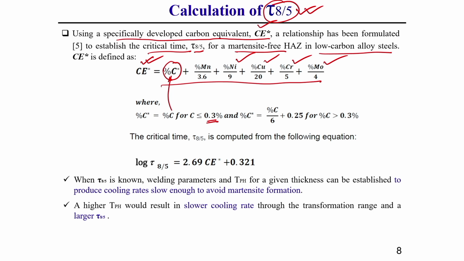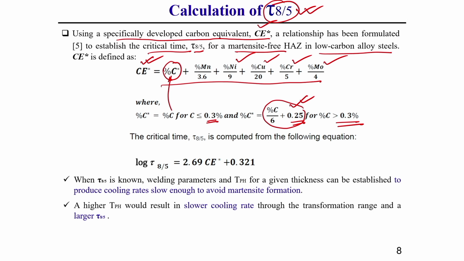But if this carbon percentage is greater than 0.3, then instead of this carbon percentage, we need to use percentage of carbon by 6 plus 0.25. This you should keep in mind. This is a very important calculation you need to know.